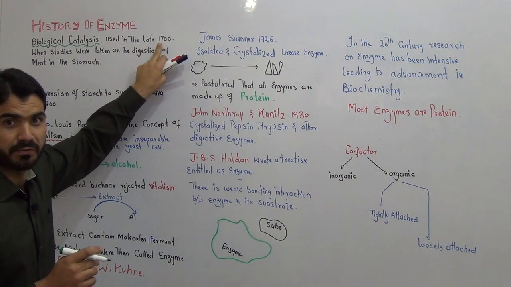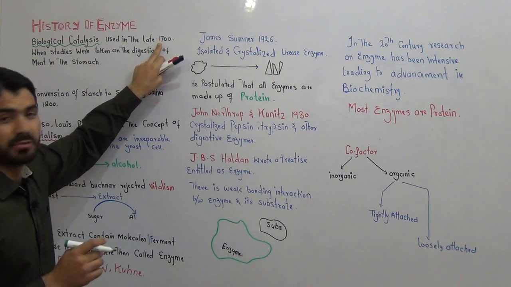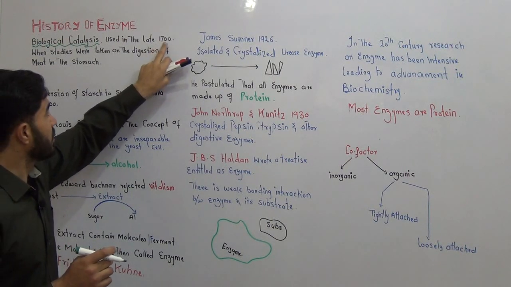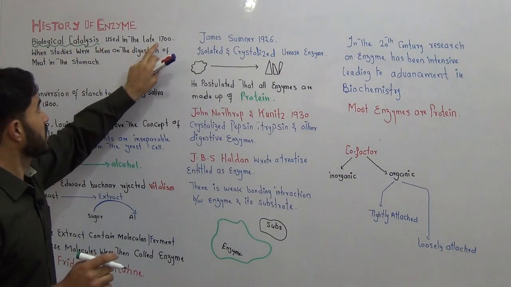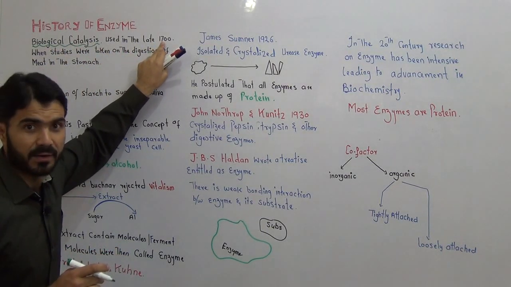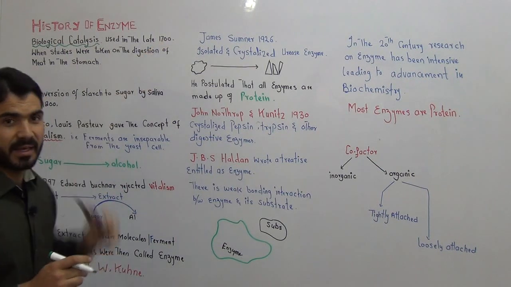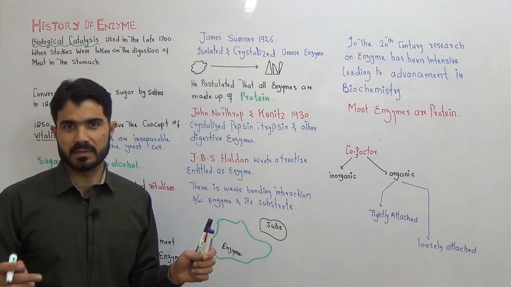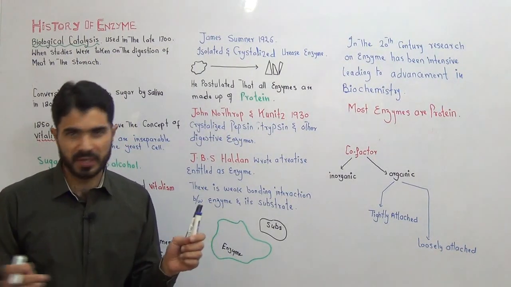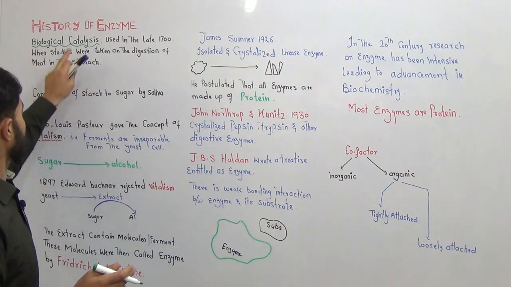Now you know it is the 21st century, 2021. But the first word, biological catalysis, came in that 1700s, which means at that era there was no concept of enzyme, cofactor, or reaction. Nothing was there. So first that word came.